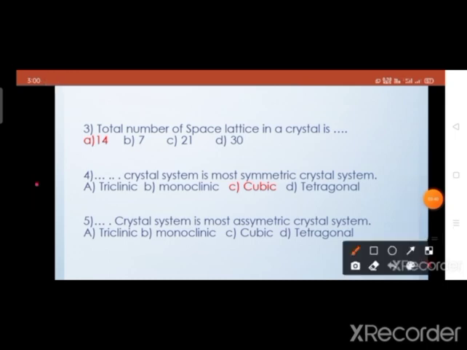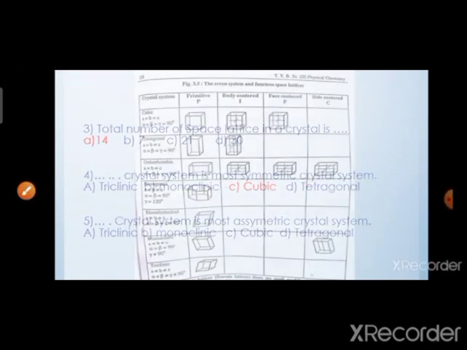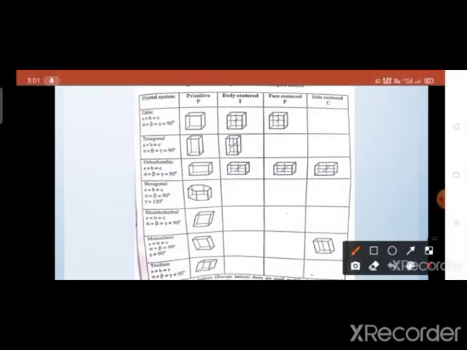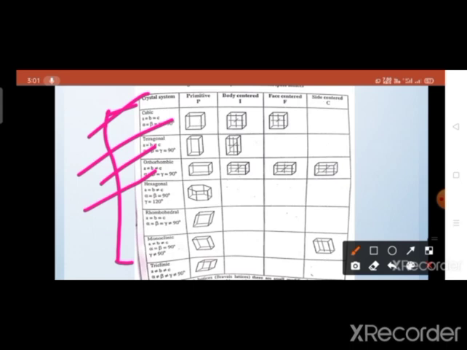Next is question number 4. The dash crystal system is the most symmetric crystal system. Here we can see that there are 7 types of crystal system. First one is cubic, second is tetragonal, third is orthorhombic, fourth is hexagonal, fifth is rhombohedral, sixth is monoclinic, and seventh is triclinic.